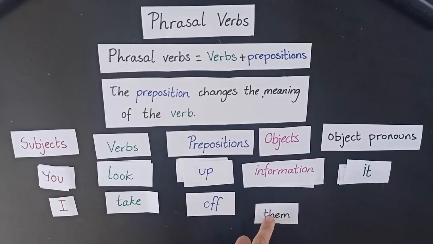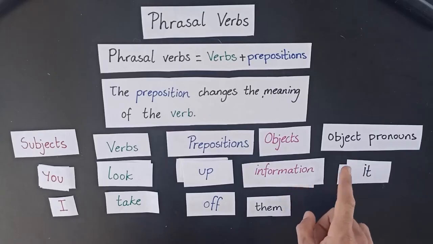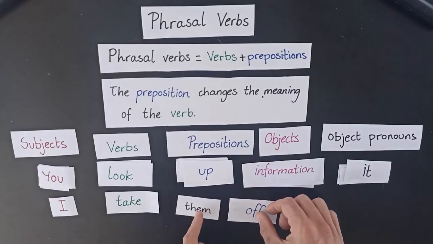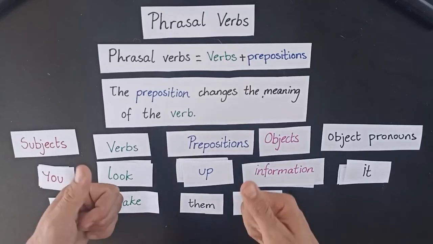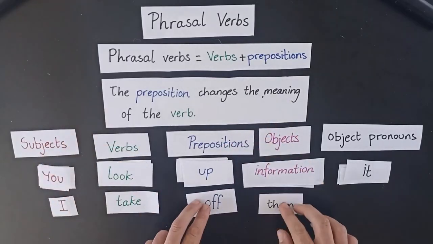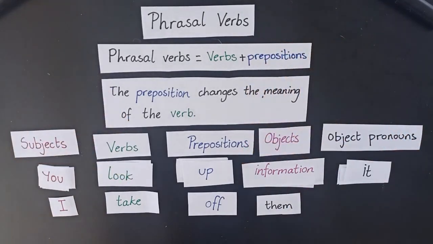Now, if I use a phrasal verb that is separable and I use the object pronoun, I must put the object pronoun between the verb and the preposition. So I take them off is correct and I take off them is incorrect. So just be careful of this detail.